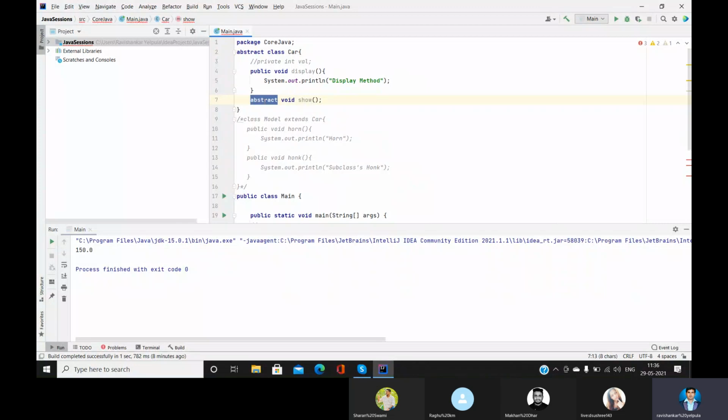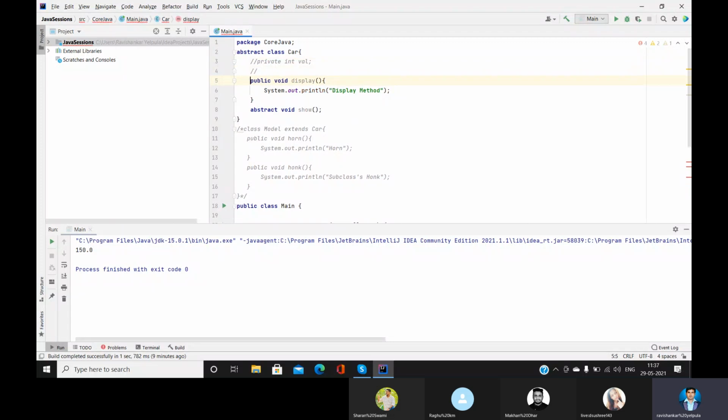What is the meaning of abstract, guys? Abstract means incomplete. An abstract class can have both kinds of methods: a non-abstract or normal method, and it can also have an abstract method. What is the difference between the first, the display method, and the show method? In the first one we have given the details; in the second one we are not.